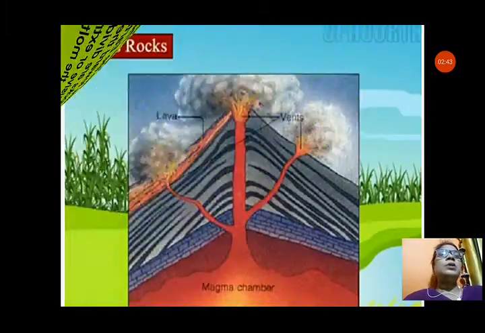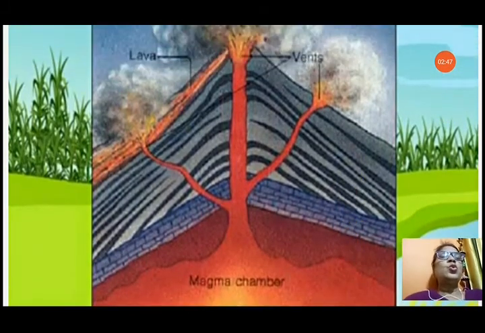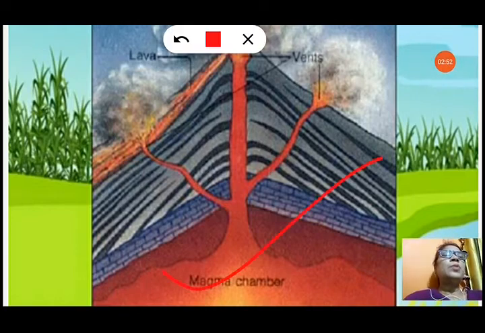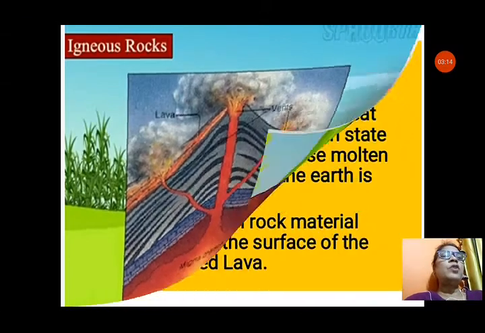So let us see about different formation of igneous rocks. You can see here the picture shows how much hot molten rock is present inside the magma chamber on the earth. When the earth crust breaks up at a weak point and a volcano erupts, the magma comes out on the earth's surface, and then it is known as lava, and lava cools down to form igneous rocks. So let us see about different types of igneous rock formation.